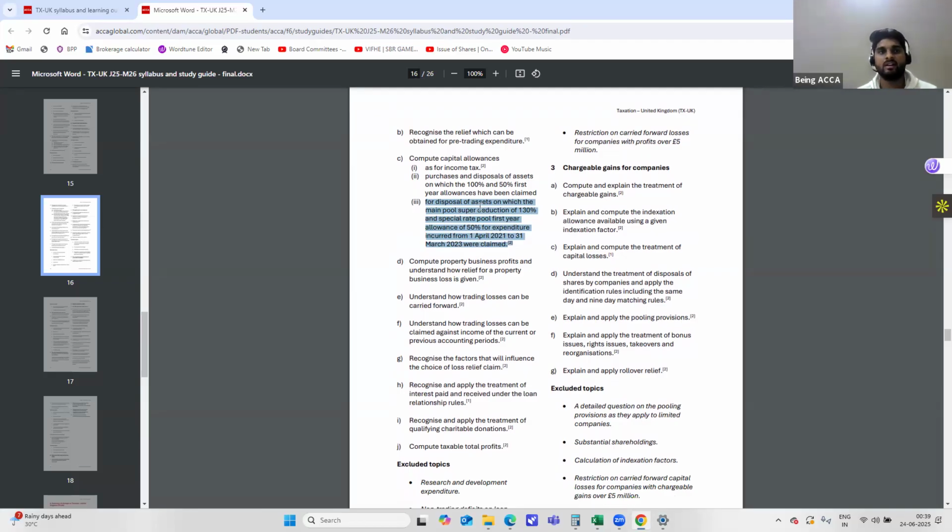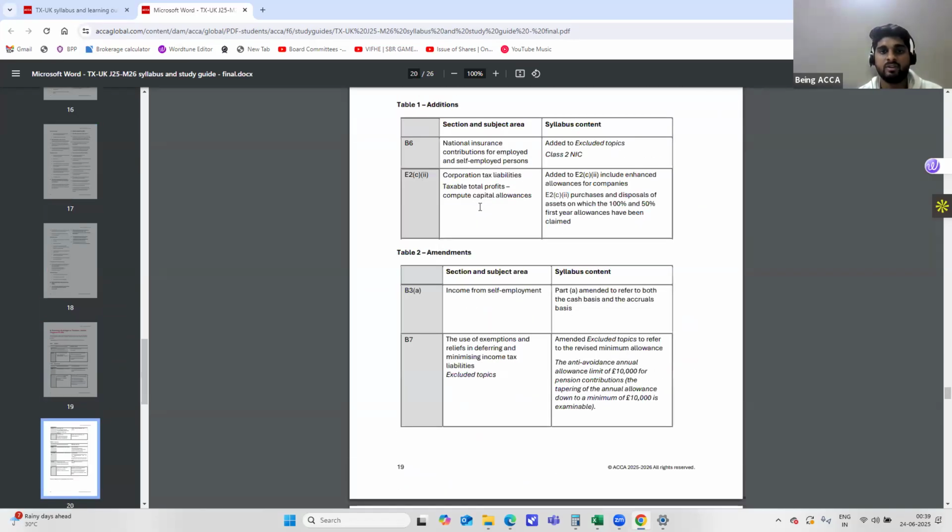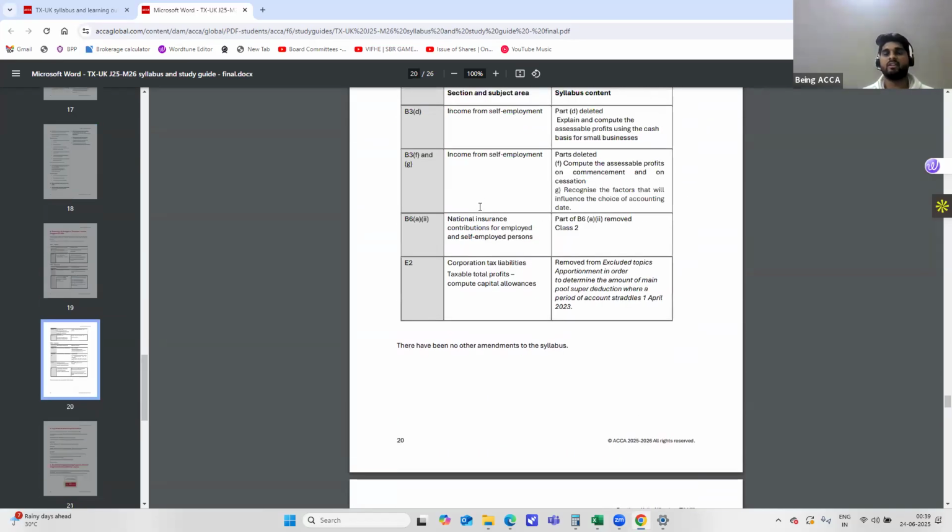So I hope you are very clear, and with that we come to the end of all the modifications that have happened from the FA23 to the FA24. And please remember, in all the test series that we prepare at Being ACCA, these modifications are taken into account and the test series have been set accordingly. So you will have a great benefit if you enroll for these test series because you will be able to identify the differences if you sat for the March 25 attempt and are reappearing for the exam in the September attempt. You will be able to identify these changes in the questioning pattern of our exams.